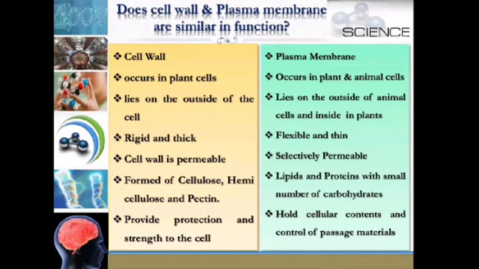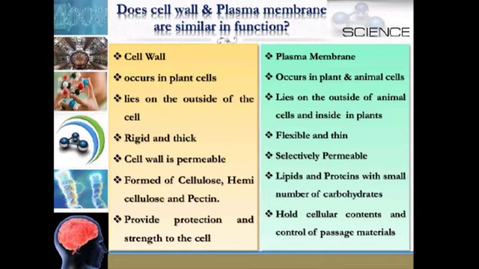Are the cell wall and plasma membrane similar in function? We will have a look at it. The cell wall occurs in plant cells, lies on the outside of the cell. It is rigid and thick. The cell wall is permeable, formed of cellulose, hemicellulose and pectin, and provides protection and strength to the cell.